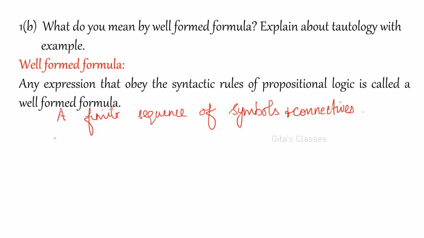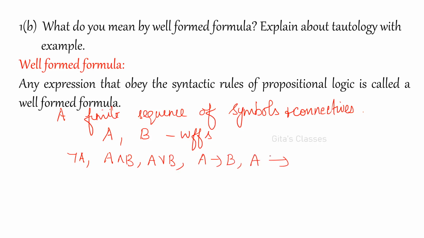Now, how will you form a well-formed formula? Actually, we have some axioms. Axioms say that first, any atomic variable, suppose you consider A alone, B alone, they are well-formed formulas. WFF means well-formed formula. Now from this you can form: not A is a well-formed formula, A and B, A or B, A conditional B and A biconditional B are all well-formed formulas if A and B are well-formed formulas.